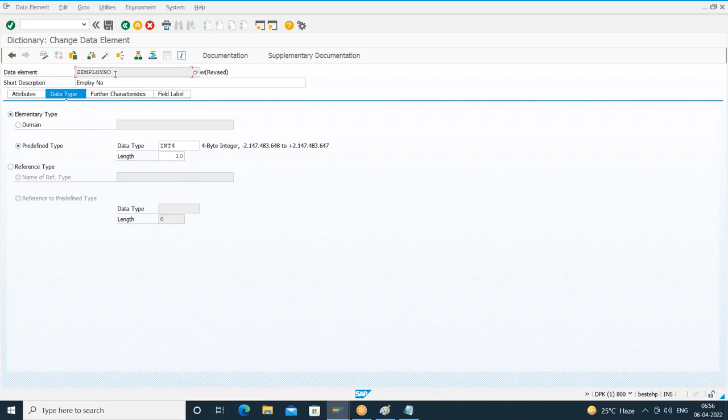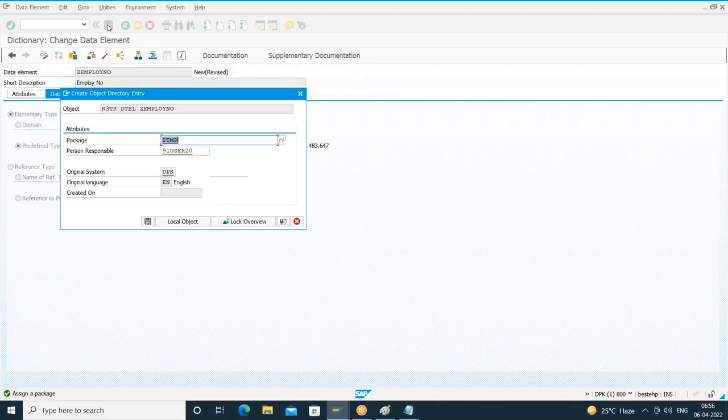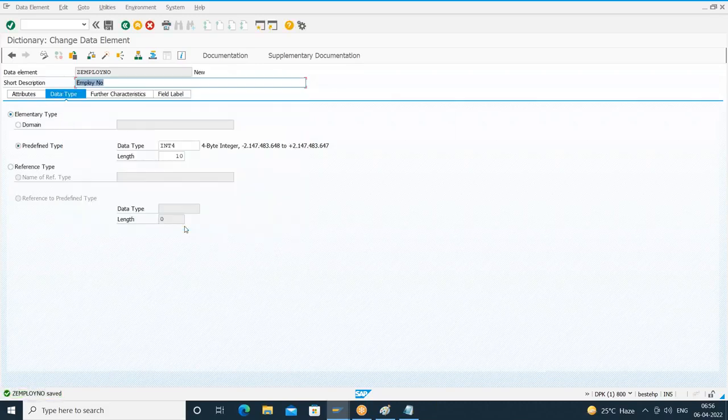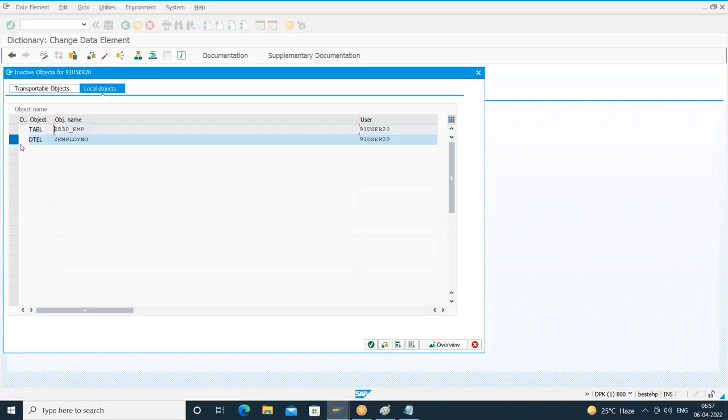Data element also is a separate object. Understood? It is a separate object. So what I'll do here, I need to save this data element also separately. So save it. Right. Check for the syntax error. Activate this. Observe this carefully. Data element also is getting saved as a separate object.